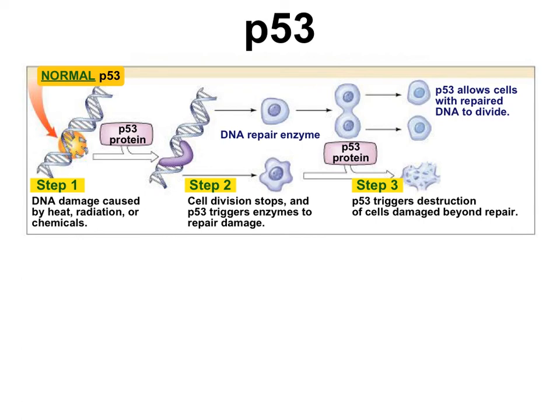Here's a diagram showing how that works. The orange circle is the site of DNA damage. In this diagram, it's saying that the damage is from heat or radiation or chemical damage. P53 detects this damage and stops any cell division. Next, P53 triggers the activation of DNA repair enzymes. If the DNA is repaired, then the cell can move on. But if the DNA isn't fixed, P53 triggers the cell to self-destruct by apoptosis. Then the cell turns into a bunch of fragments that are then cleaned up by macrophages.